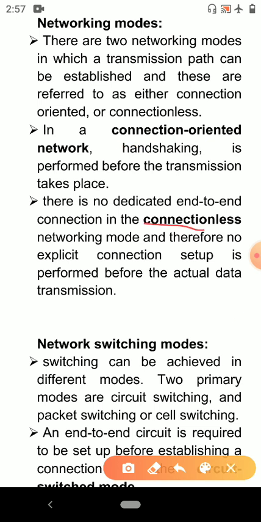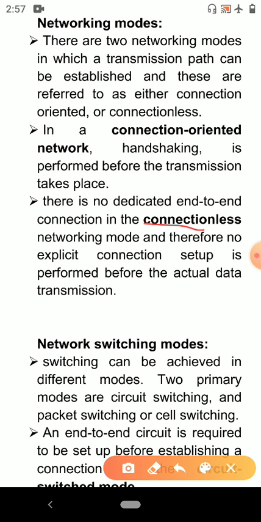In connectionless, there is no dedicated end-to-end connection. Therefore, no explicit connection setup is performed before the actual data transmission. Hence, the transmission is simply launched onto a common fiber channel such as bus or ring, which interconnects the network nodes.